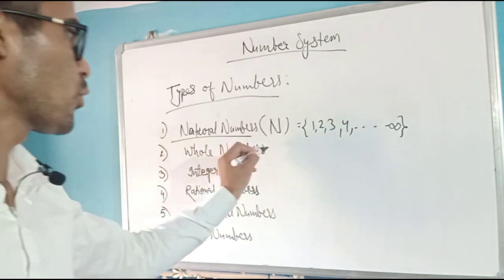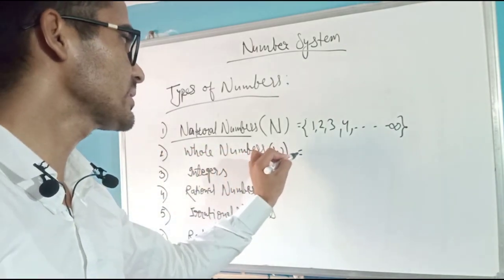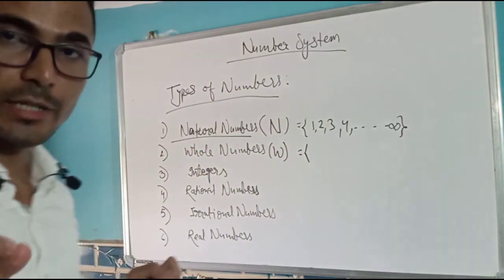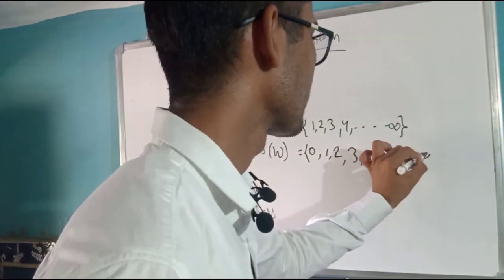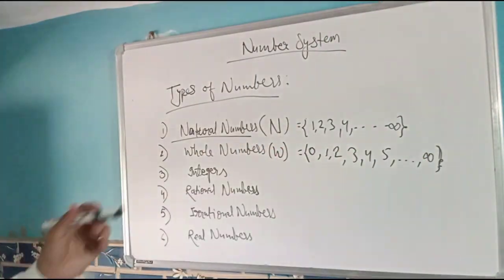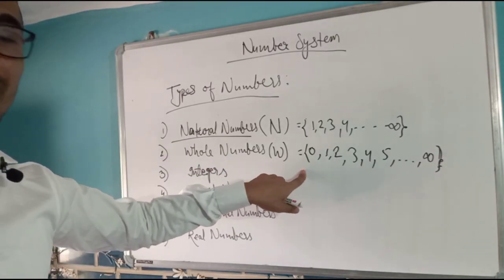The second set is called whole numbers. Whole numbers are nothing but a set which includes natural numbers plus 0. If you include 0 in the set, it's called the set of whole numbers. This 0 completes the set.